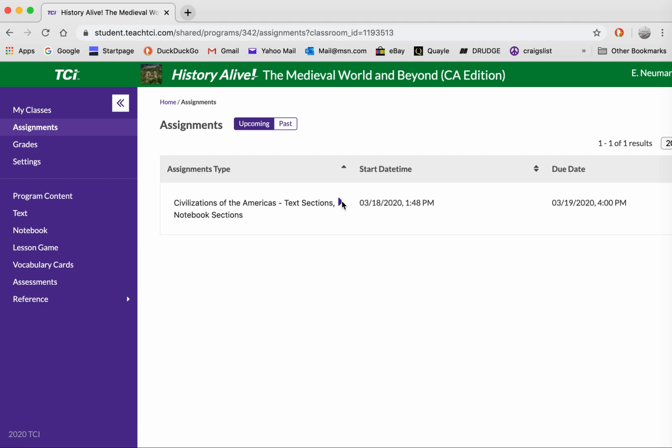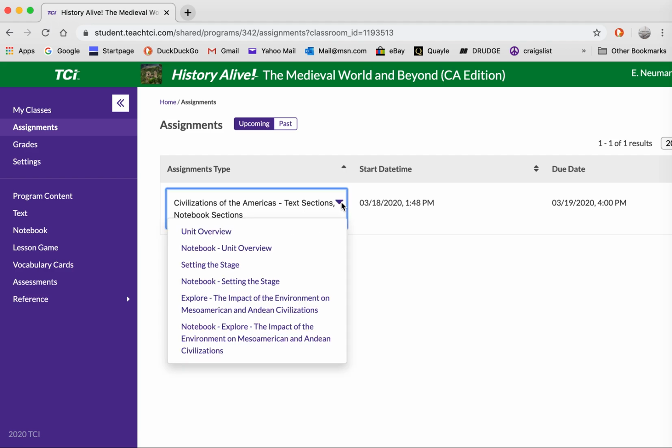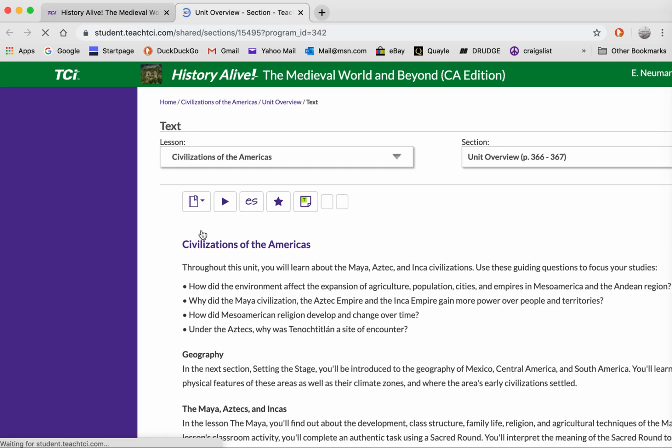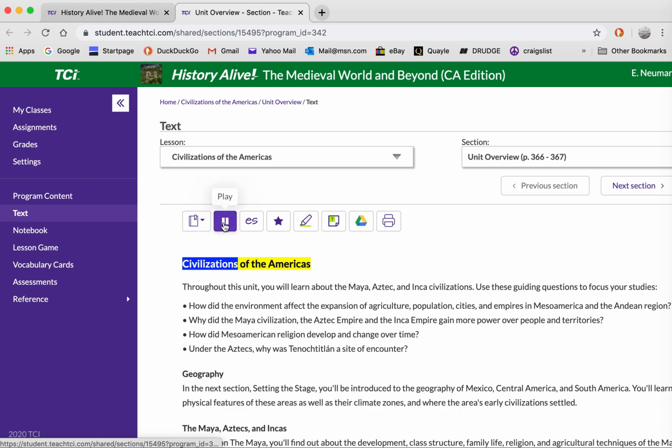So here we go. You click on this purple diamond. It has a drop-down menu. I want you to click on every one of these. However, you can just go to the next page if you just start at the first one. Unit overview. I would like you to read all of that or have it read to you by clicking this play button. Civilizations of the Americas. Throughout this unit, you will learn about the Maya, Aztec, and Inca civilizations. There you have it.